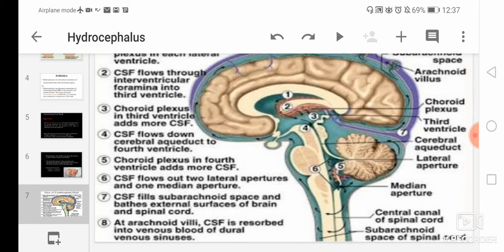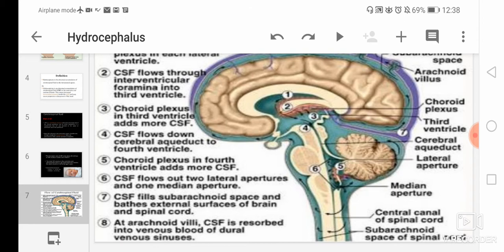Then in the sixth point, CSF will flow out from 2 lateral apertures and 1 median aperture. Now CSF will change direction. Then in the seventh point, CSF will fill the subarachnoid spaces, that is, the external surface of the brain. So CSF will fill the external surface of the brain and spinal cord, and lastly